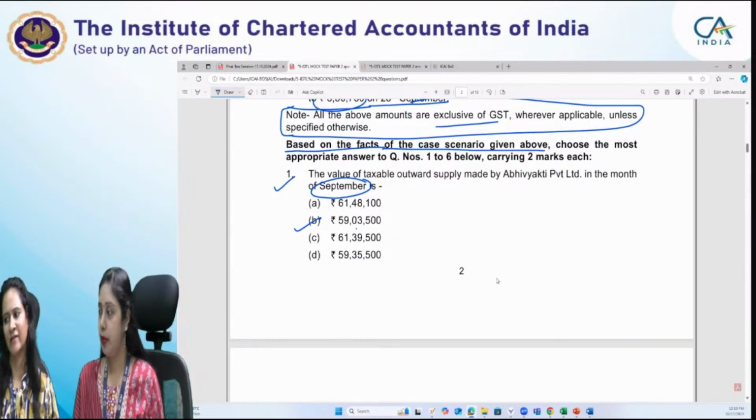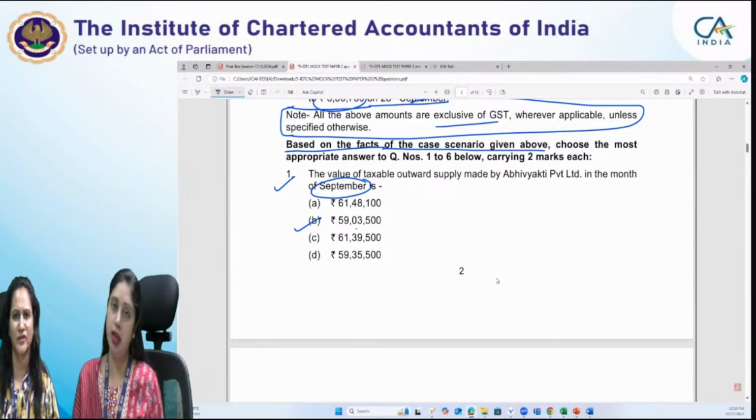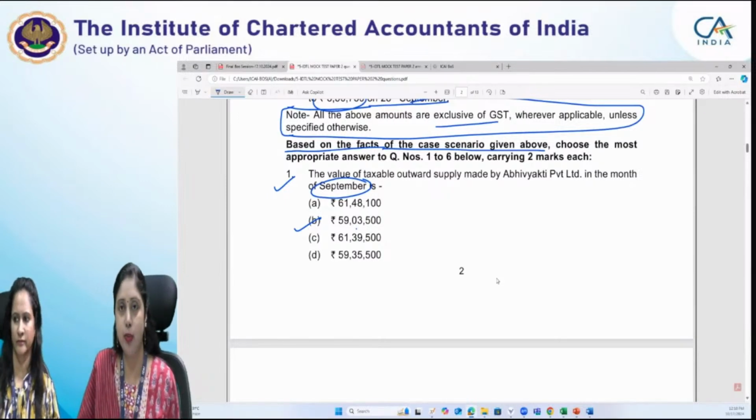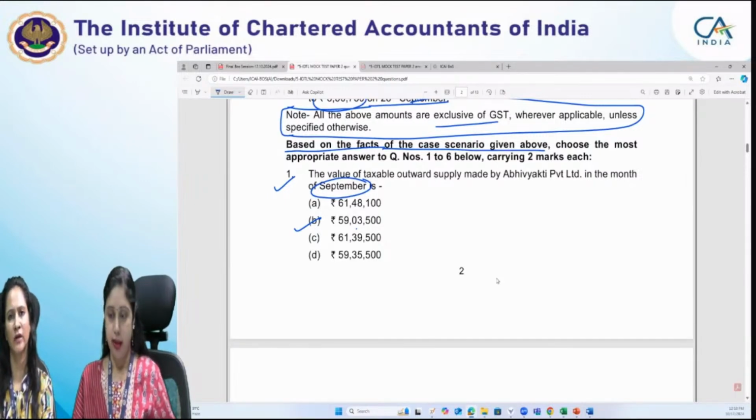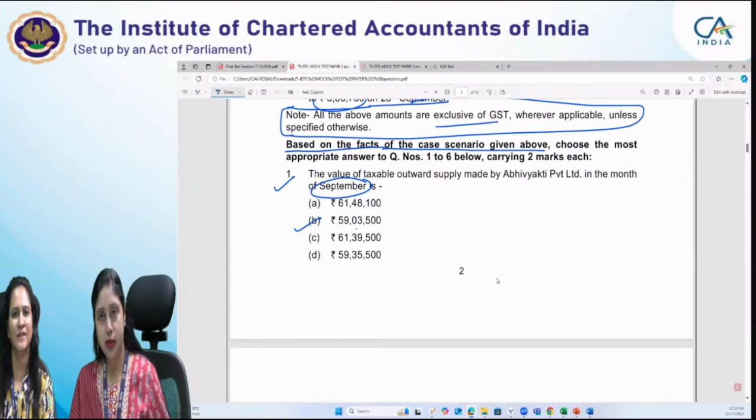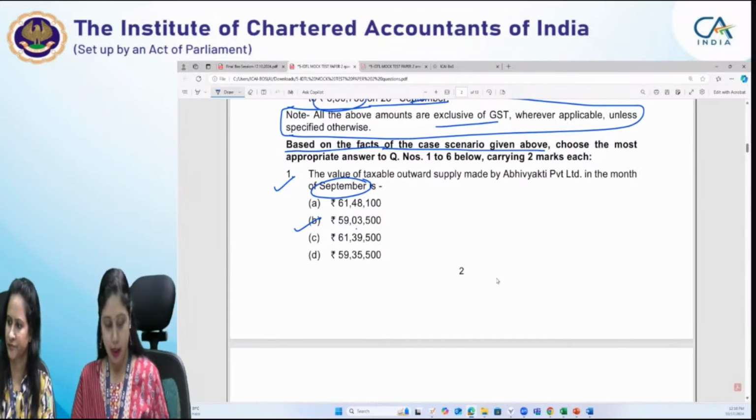Basically, I will advise that you clarify it from the examination department, because this is something very specific, so you can double-check with the examination department. Or if anything is written on the back of the admit card, you can read the instructions there. Maybe something is given to us on that.